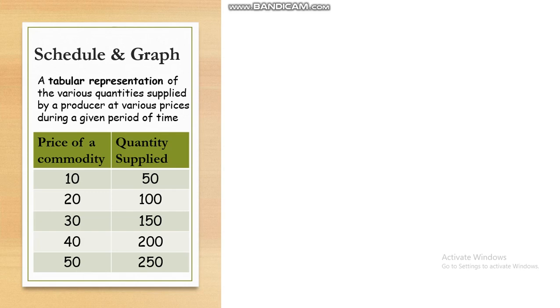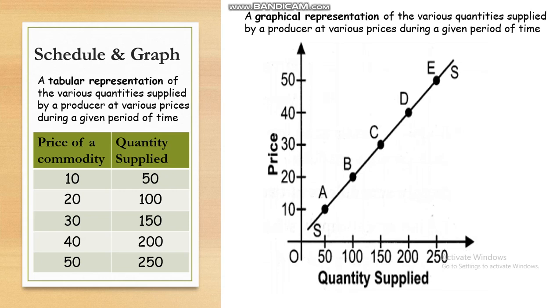When we put the schedule on the graph, we can see that the x-axis shows the quantity supplied and the y-axis shows the price of the commodity. We can see that as the price rises, the quantity supplied also rises. The supply curve slopes upwards from left to right, which shows a direct relationship between price and quantity supplied. This slope is a positive slope.